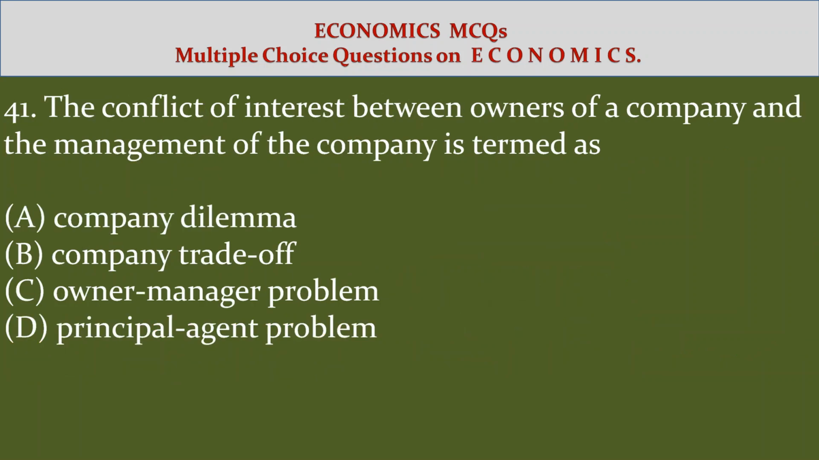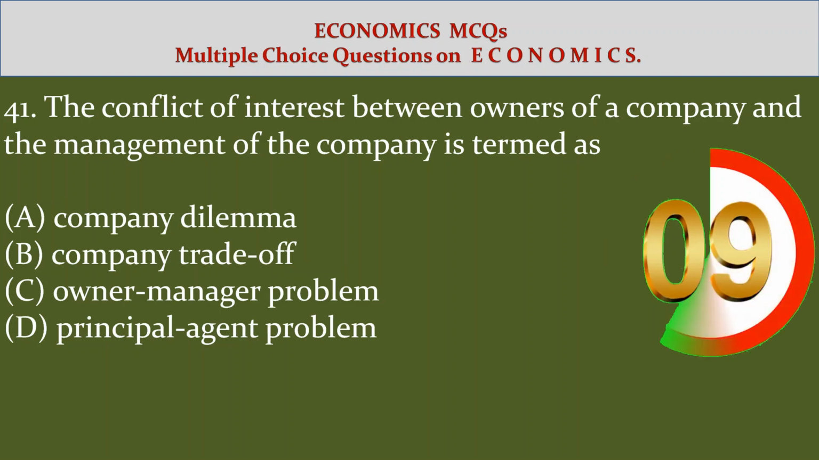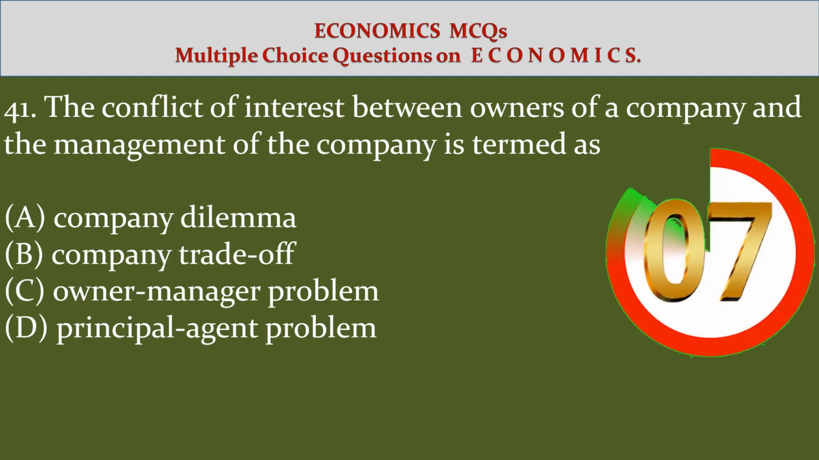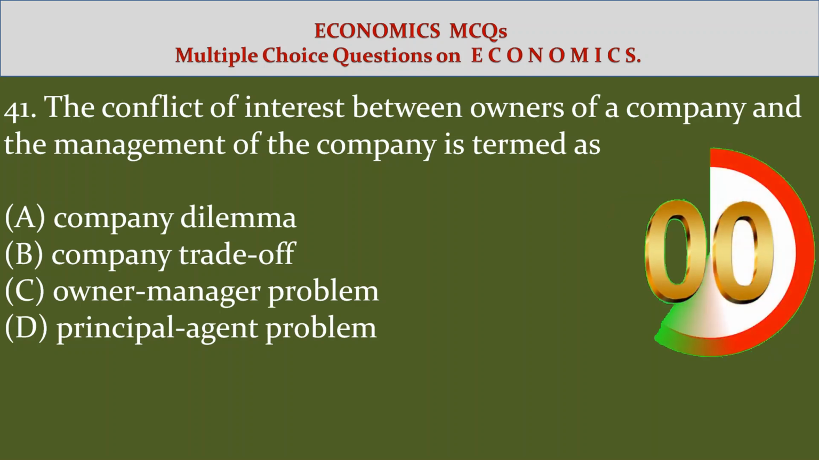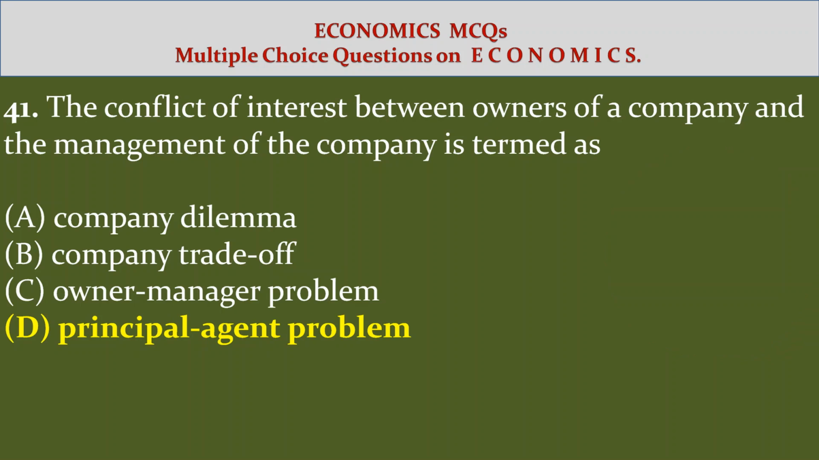41. The conflict of interest between owners of a company and the management of the company is termed as option A. Company dilemma, option B. Company trade-off, option C. Owner-manager problem, option D. Principal-agent problem. Answer D. Principal-agent problem.